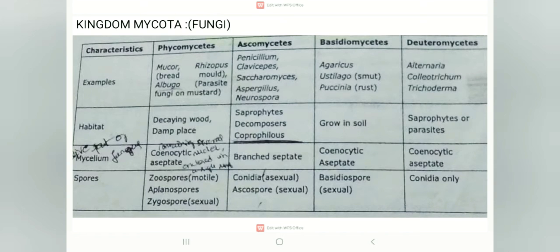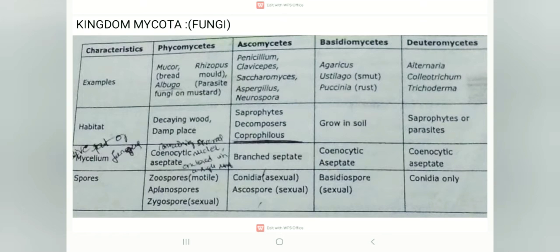Mucor, Rhizopus. Rhizopus occurs in bread. In the bread there are black spots, which is called bread mold. So Rhizopus mainly occurs in bread. Albugo is a parasitic fungus on mustard; in mustard we can see it. Coming to Ascomycetes: Penicillium, Claviceps, Saccharomyces, Aspergillus, Neurospora. Basidiomycetes: Agaricus, Ustilago, which means smut, and Puccinia, which is a rust.